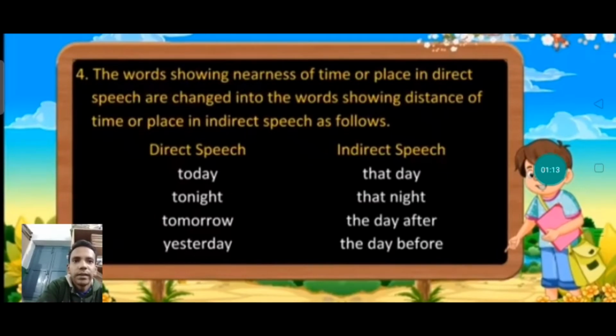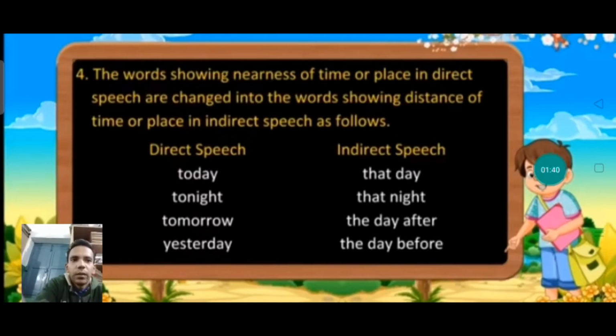Next, the words showing nearness of time or place in direct speech are changed into the words showing distance of time or place in indirect speech as follows. Direct speech, today will become that day. Tonight will become that night. Tomorrow will become the day after. Yesterday will become the day before. So like this we have to change, children, from direct speech to indirect speech.